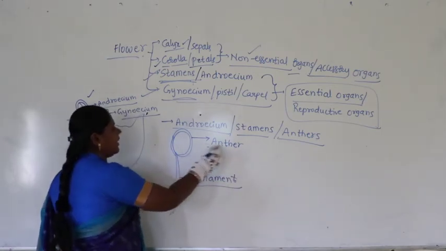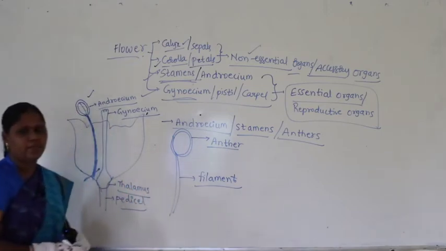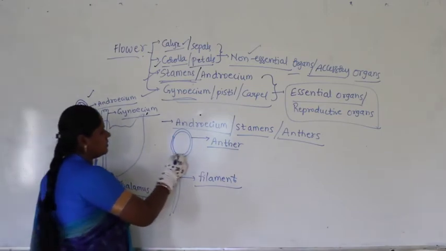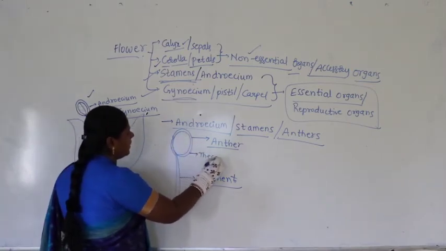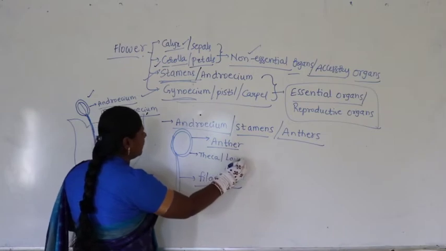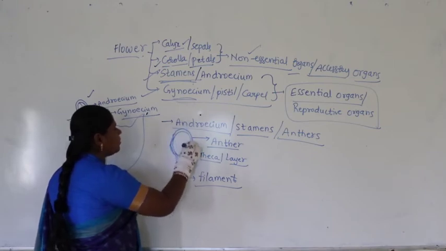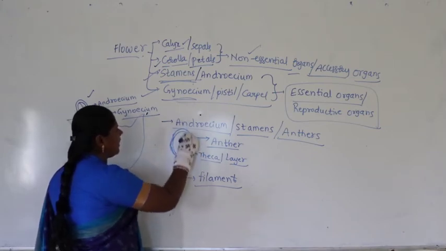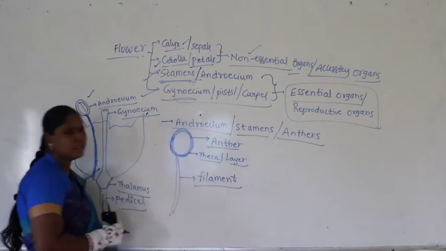At the tip we find anther, and that is being supported by the stalk called as what? Filament. Now this anther is surrounded by a theca. A theca means a layer surrounding the anther. So the layer which surrounds the anther itself is called as theca.